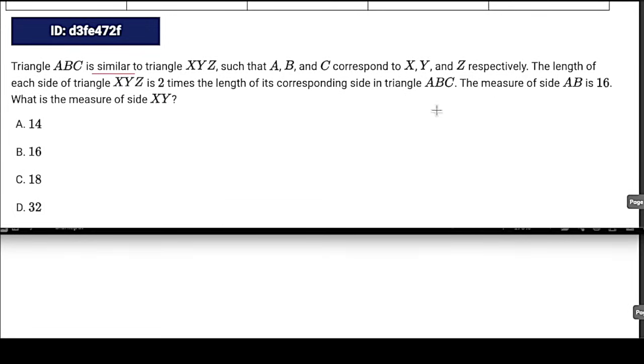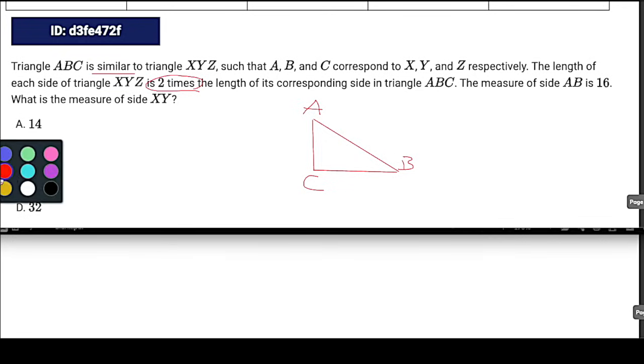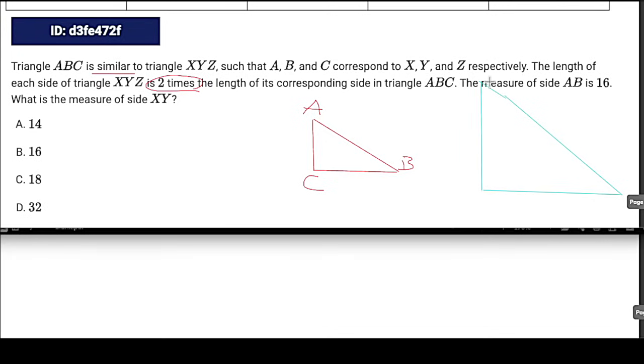So it's going to tell us that the length of each side of XYZ is 2 times the length. Okay, so it's literally giving us the ratio. The measure of AB is 16, and I'm just going to say this is A, B, C. And I'm choosing this arbitrarily. You could put them wherever you want as long as they correspond on the bigger one. I'll show you what I mean. So here's our bigger one. As long as they correspond correctly, we should be good.